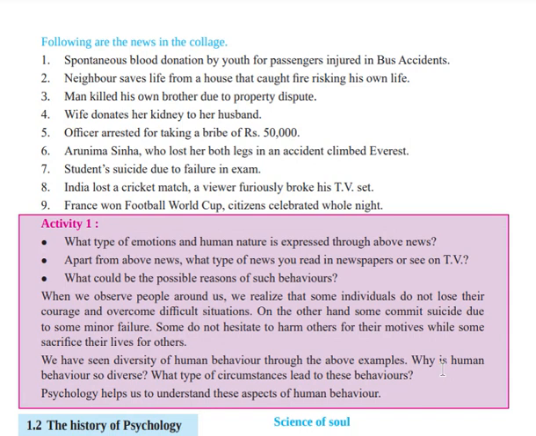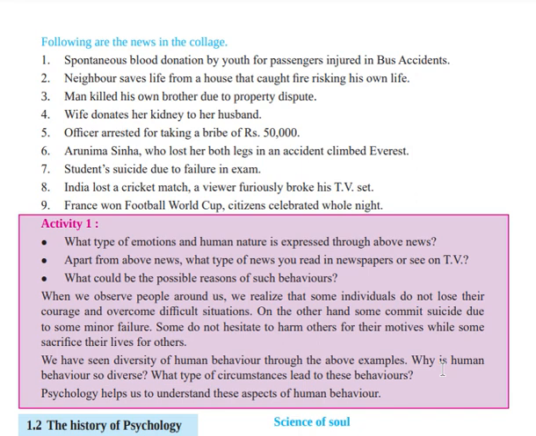So we can say that from the newspaper only, from social media also, if you observe in your home also, each and every person is very different. Their behavior, habit, taste are totally different. But we are not observing that. So why is human behavior so diverse? The question is why this human behavior is so diverse.